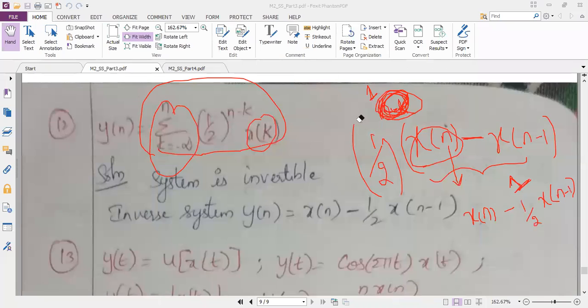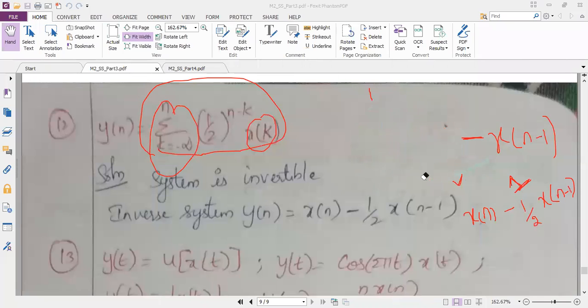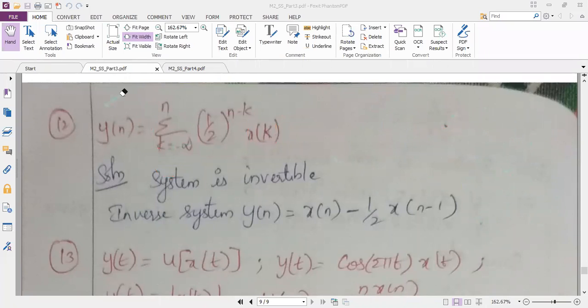If along with the sum of x of k you have any multiple in the question, how do you convert that multiple? For the first expression, you consider the power as 0, so that complete term becomes 1. And for the second term, you consider the power as 1, so you will get 1/2. So all these are unique or different problems.